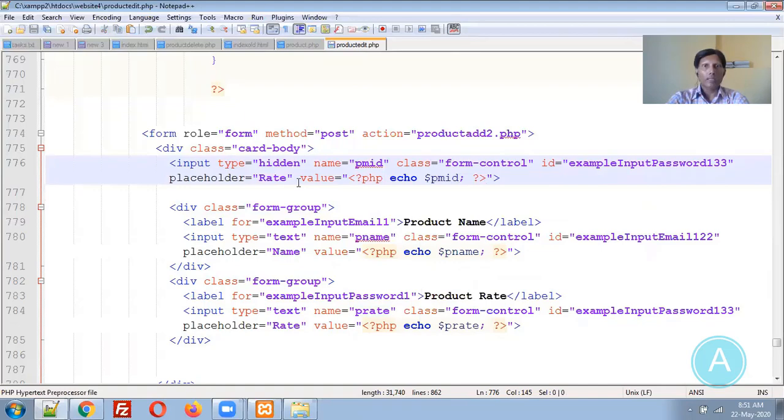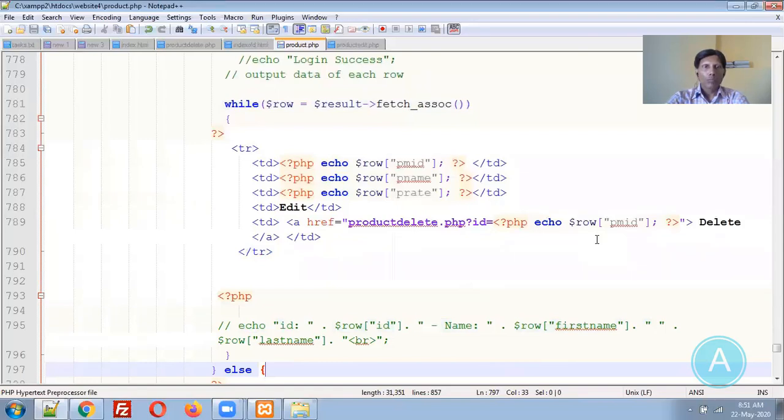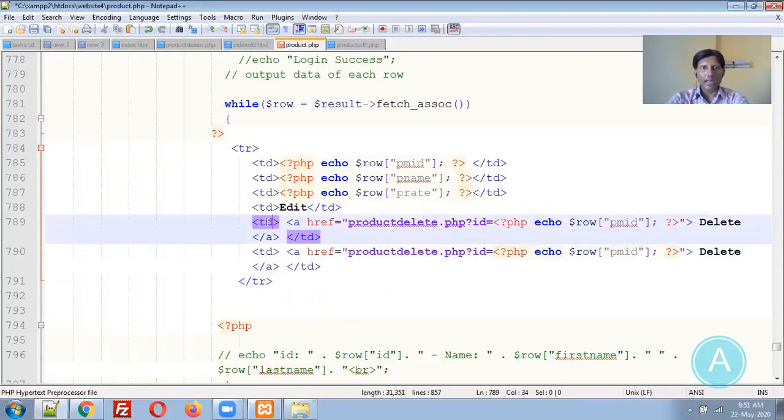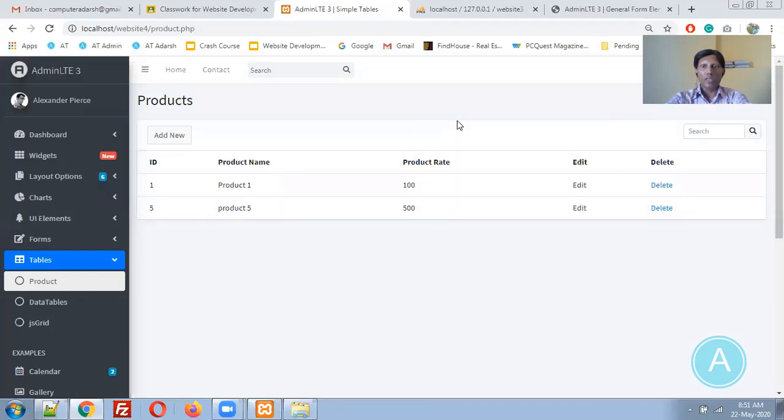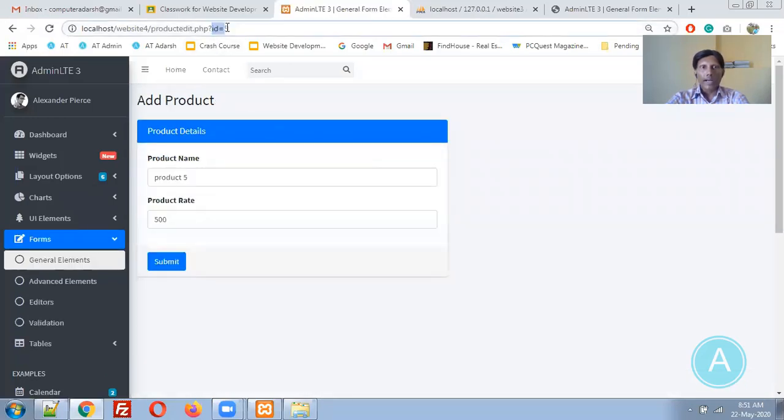So now let us add the edit link into the product page. I am pressing Control D, that is duplication. Product edit.php, id PMID is there. Instead of the word delete, I need to use the word edit. Let me save this page and refresh it. Now you can see the edit link is there. I'm clicking on the product edit option. Here the id is in the URL, the product information is there, and the rate information is there. So this page is perfect.